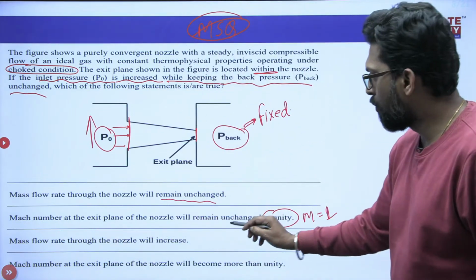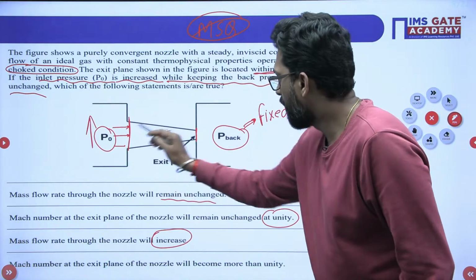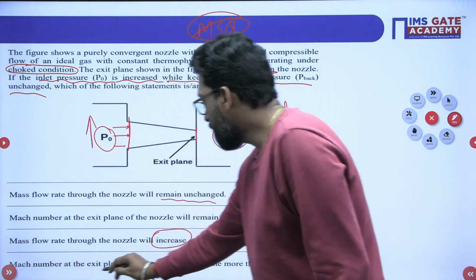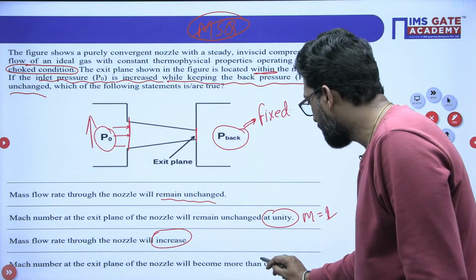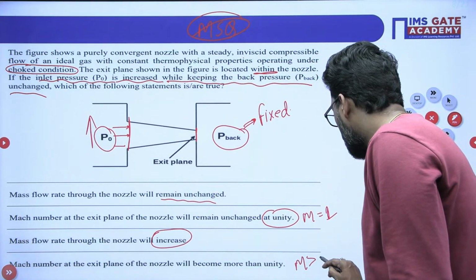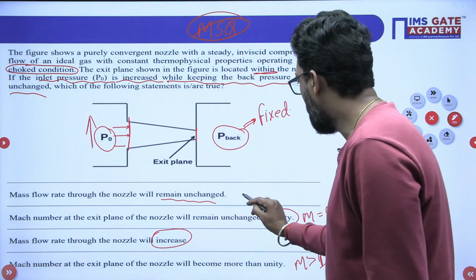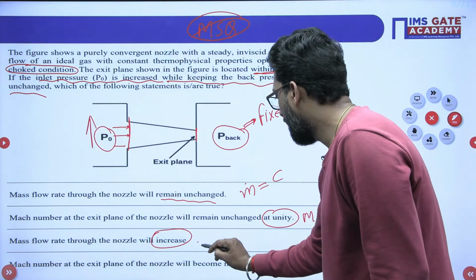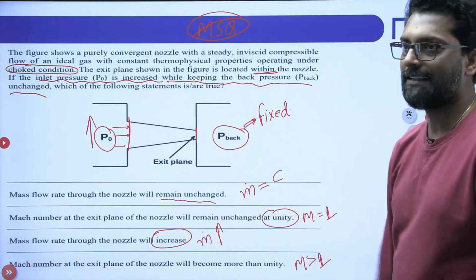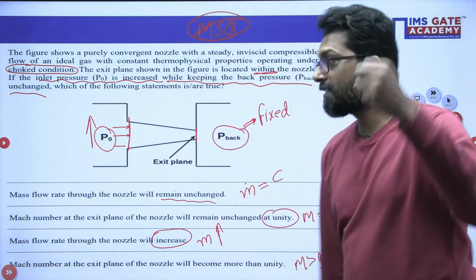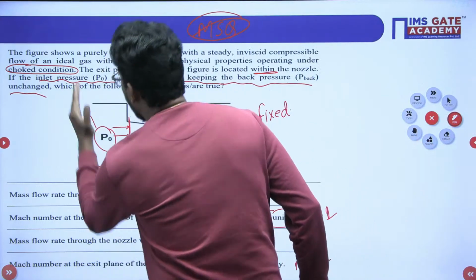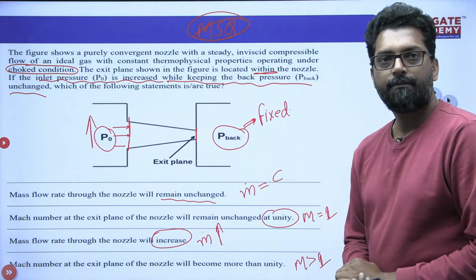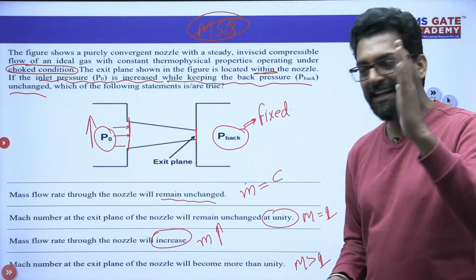Mass flow rate through the nozzle will increase. That means if you do the activity, will the mass flow rate increase or not? Mach number at the exit plane of the nozzle becomes more than unity, that means either it is greater than 1 or equal to 1. Mass flow rate m dot will stay constant or m dot will increase. They are asking like that, during this condition, when inlet pressure increases while the back pressure is fixed. What is the condition? Clear?